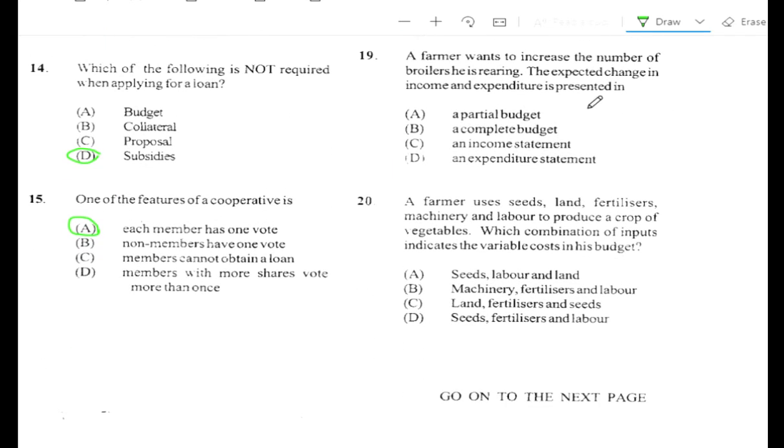Question number 19. A farmer wants to increase the number of broilers he is rearing. The expected change in the income and expenditure is presented in A. Partial budget, B. A complete budget, C. An income statement, D. An expenditure statement. The answer is A, a partial budget. Once he's doing an extension or addition or change, that's a partial budget he has to prepare.